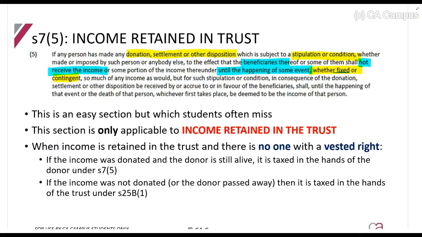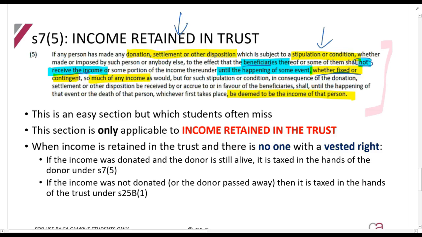event. So again, just up to here, they say, if there's a donation and there's some condition, which means that beneficiaries have not received the income until something has happened. Right, whether that something is someone making a decision or whether an event must happen. They say so much of any income as would, but for such stipulation or condition, in consequence of the donation, settlement, or other disposition, be received by or accrued to in favor of the beneficiaries, shall, until the happening of the event or the death of that person, whichever first takes place, be deemed to be the income of that person.